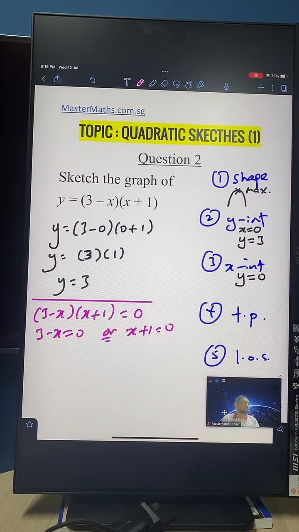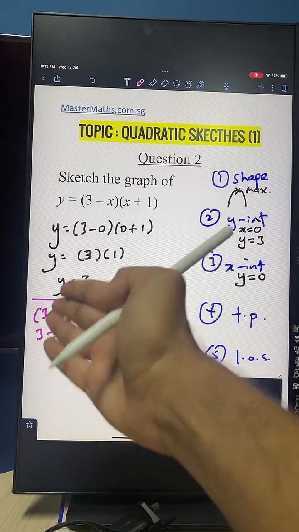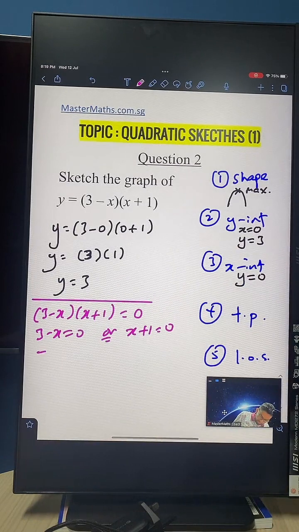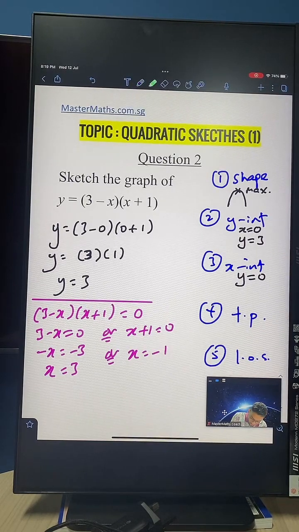From the first option, 3 minus x is 0, if you bring the 3 over, negative x is negative 3. Remove the negative from both sides, and therefore x is 3. Or for this one, it's pretty straightforward, x is just -1. So now you have these two options for your x-intercept. This is where your graph cuts the x-axis.